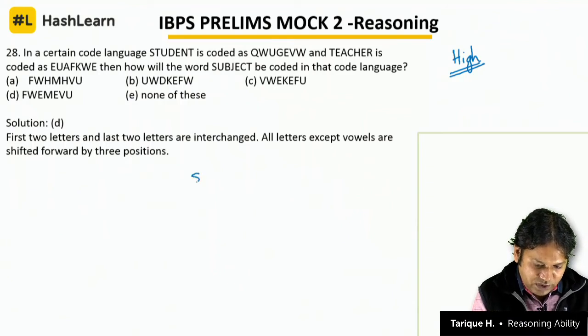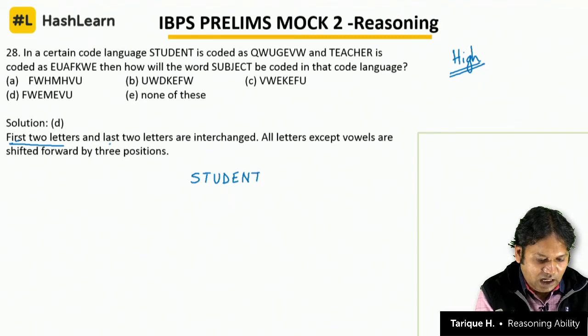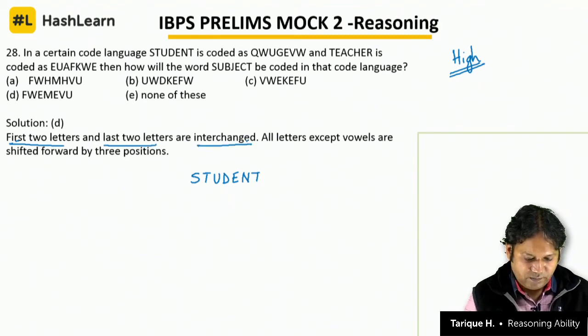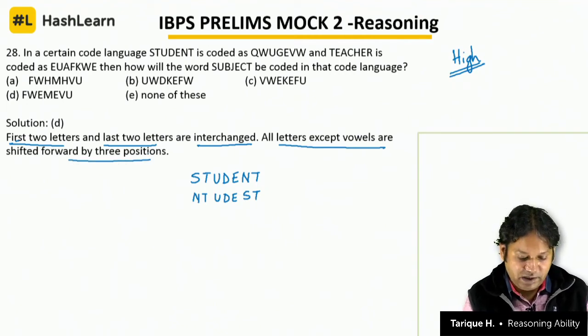The logic of this question: if you take the word student, the first two letters and last two letters are interchanged. First two letters go in the last two places and last two letters N and T come in the first two places. Remaining became U, D, E, N. All letters except vowels are shifted forward by 3 positions. Again, vowels are kept separate.